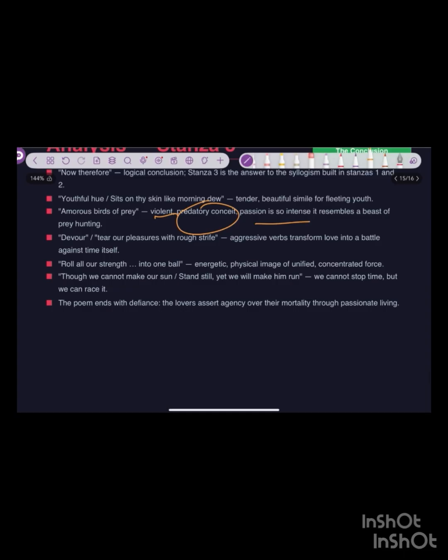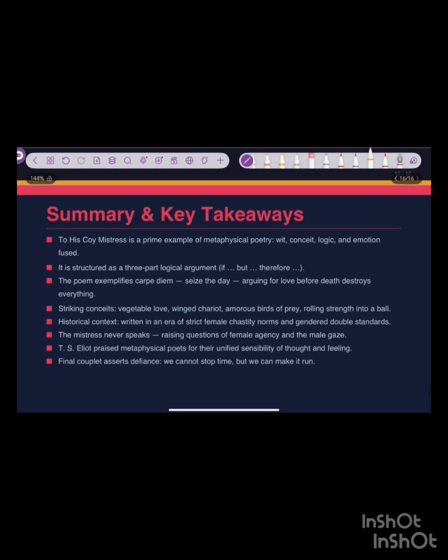Devour, roll all our strength into one ball: an energetic physical image of unified, concentrated force. Though we cannot make our sun stand still, yet we'll make him run. We cannot stop time, but we can race it. We can run with it. The poem ends with defiance, the lovers asserting agency over mortality through passionate living. So, To His Coy Mistress is a prime example of metaphysical poetry, and it is structured in these ways, all things you can click and screenshot.